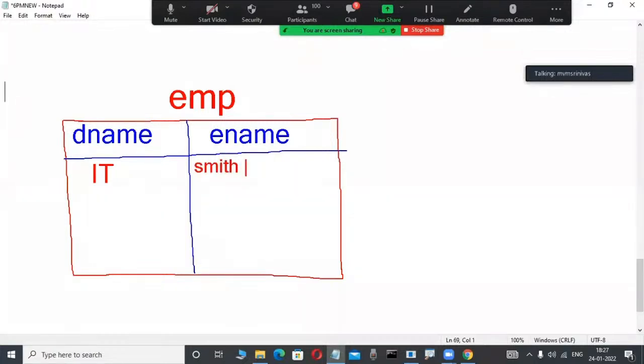Smith is an employee, comma, Allen is an employee, comma, Ward is an employee. I am representing that 3 employees are working in this IT department. That's why I am representing the data in this format. IT is a department, and in that department Smith, Allen, Ward are working.